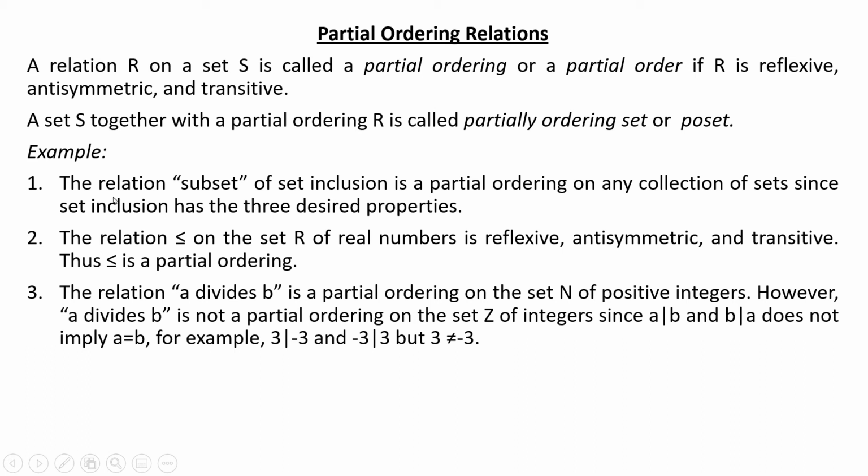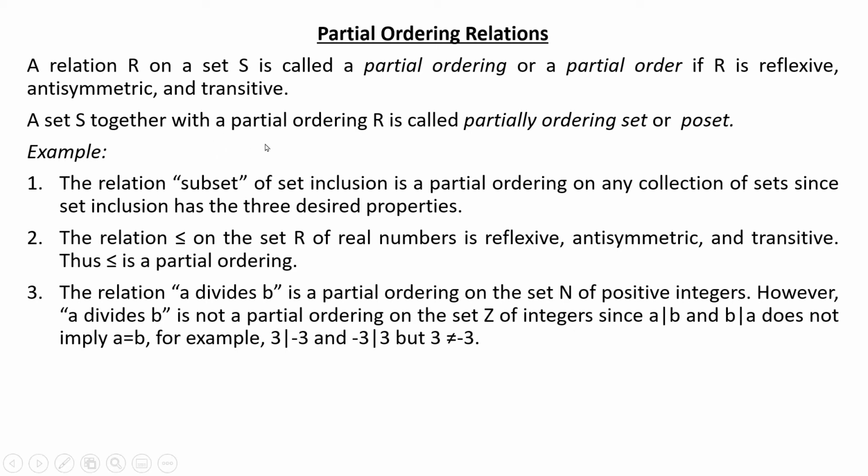So we have examples. The subset relation, set inclusion, is a partial ordering on any collection of sets since set inclusion has the three desired properties. Obviously the subset relation is reflexive and it is transitive also.